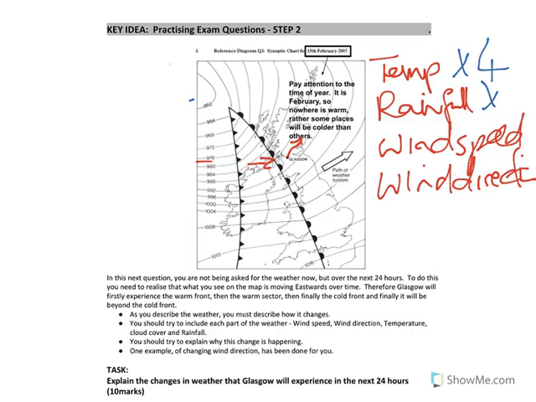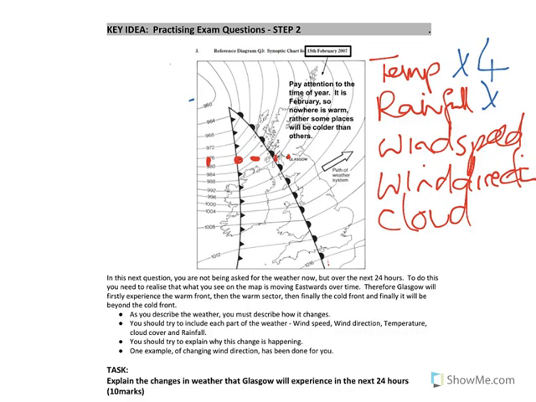Okay, and what does that leave us with? That leaves us with the final part of weather, which is clouds. We would be saying that in Glasgow it starts clear, then clouds build up when the warm front arrives. It'll then be scattered clouds when Glasgow's sitting in the warm sector. Then there'll be cumulonimbus clouds with 100% cloud cover when Glasgow sits under the cold front. And then eventually it'll clear up again when Glasgow's in the cold sector and there's no longer any clouds.